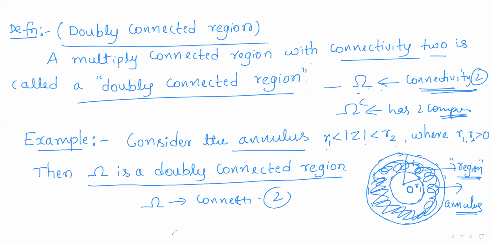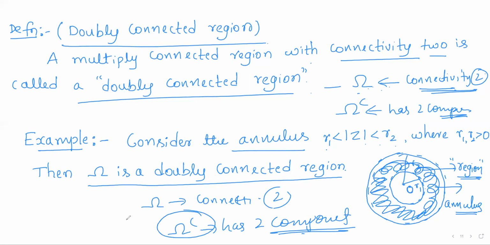That is to show that omega complement has two components. Components means maximal connected subsets of omega complement. Now the question is, what is omega complement?